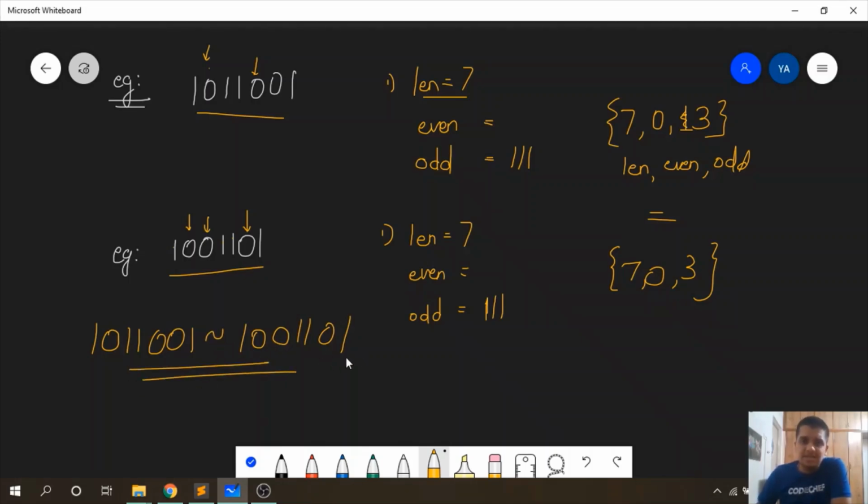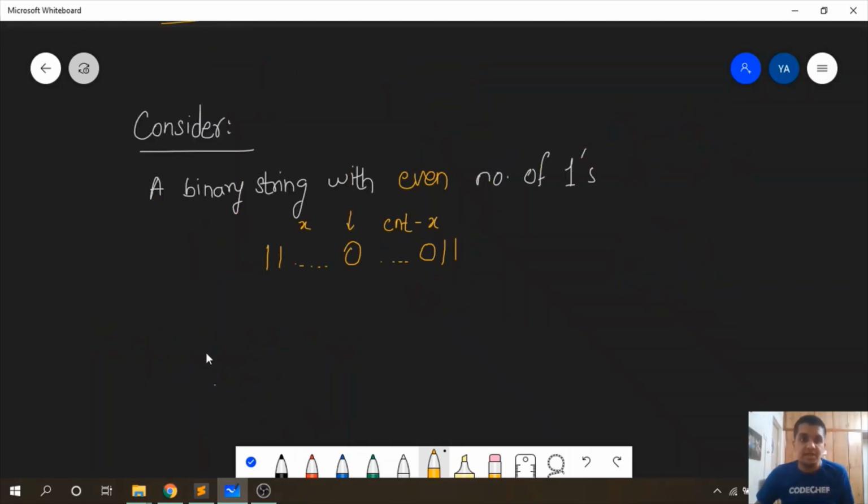Now, let us try to prove why this solution works. Consider this. We have a binary string with an even number of ones given to us.